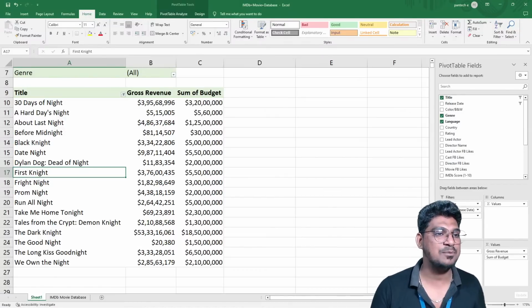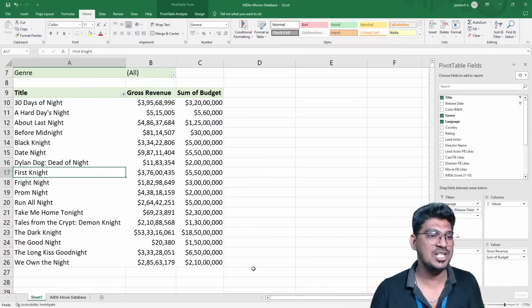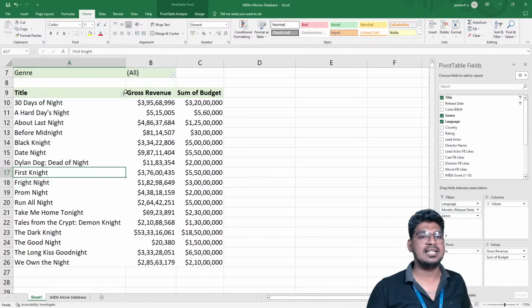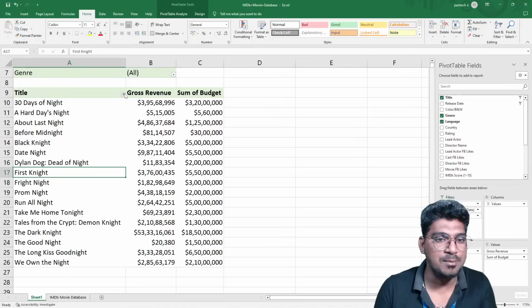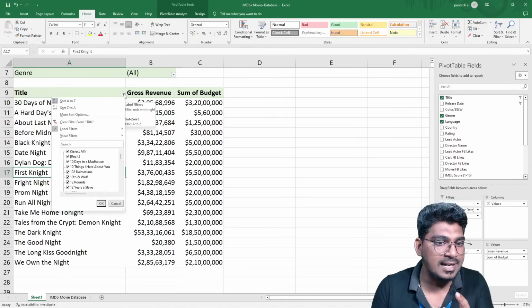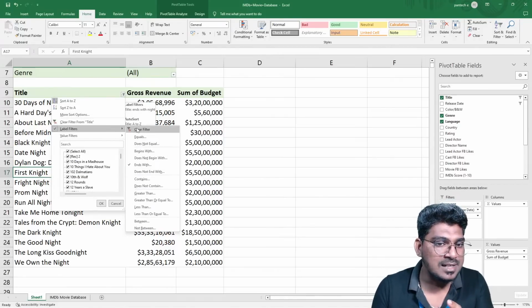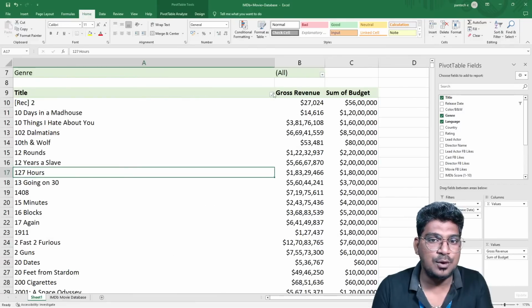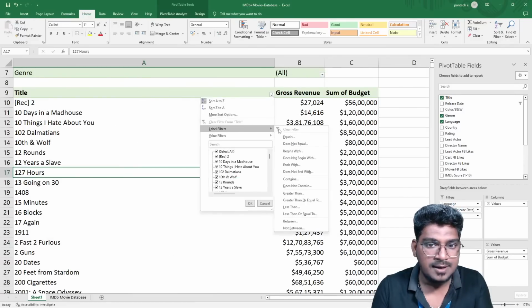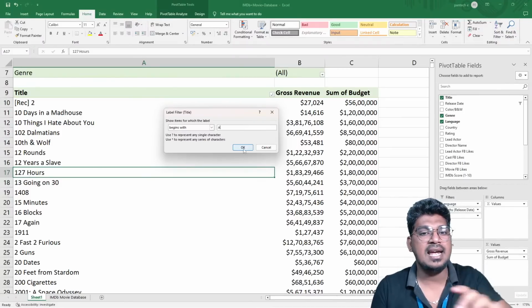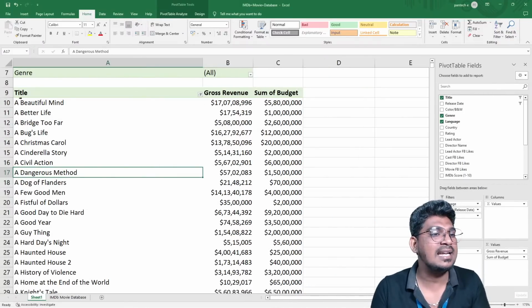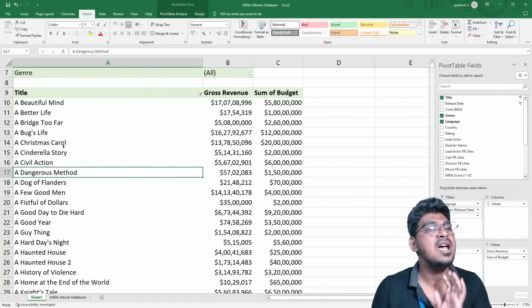So for that only I'm going at a speed. It's okay, I'm going to tell you one more time, Ishwar Ramanujam and also Akila. Just click this particular title, and the label filter option is there. First of all, clear, then go to the label filter and begin with. What is the meaning of begin with? Start with which letter? For example, A. If I select A, automatically the letters starting with A are going to be filtered.